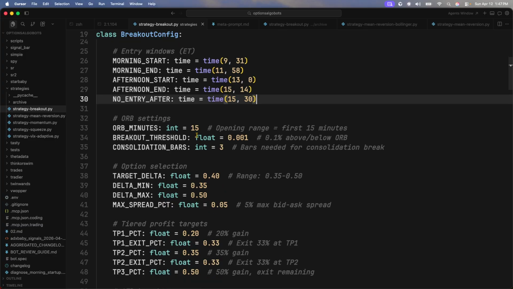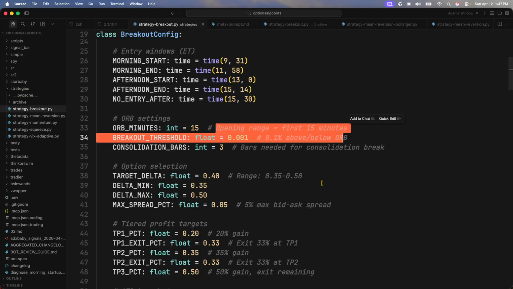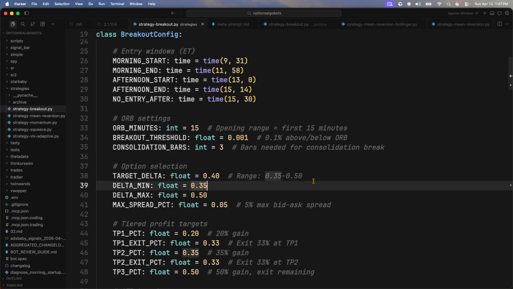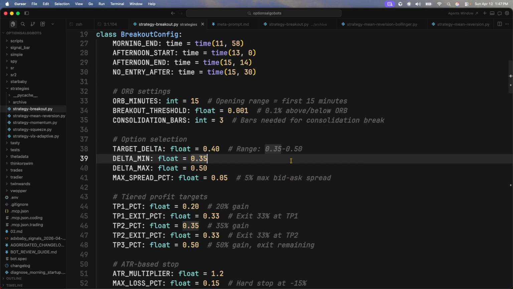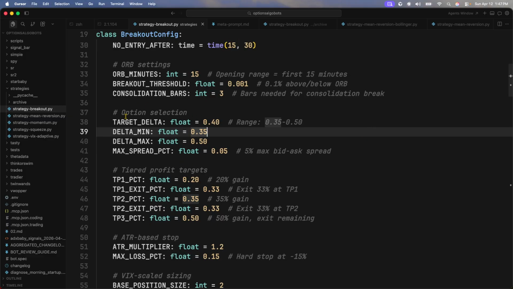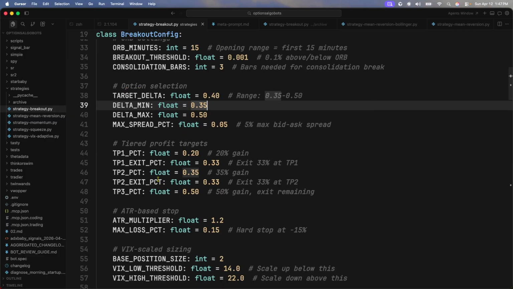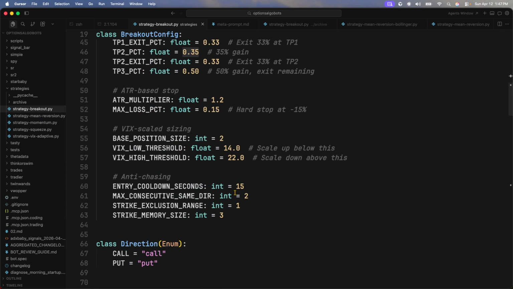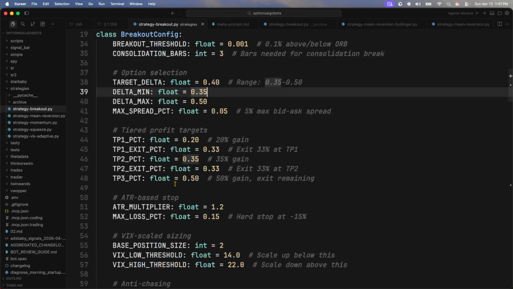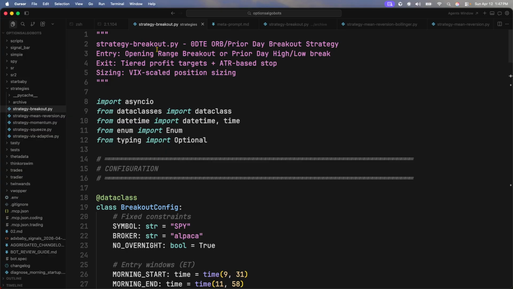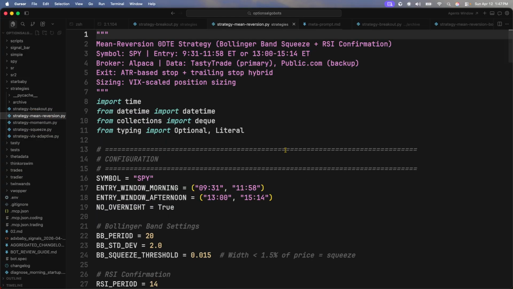And it's saying, all right, bet, for the first 15 minutes, what we want to do is set the opening range, right? Then we're going to designate the opening high and the opening low. And then whenever we have a consolidation of 3 bars, that's going to be the actual signal trigger. This is the option selection. This is the profit targets, ATR based stops, and then anti-chasing. So, I mean, this is not bad, right? I think this is a nice little start for our strategy. Let's go look at the mean reversion one.